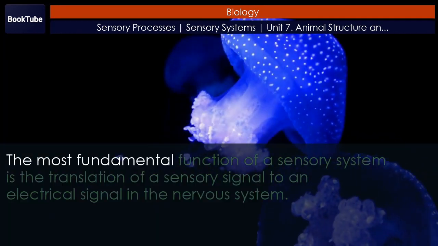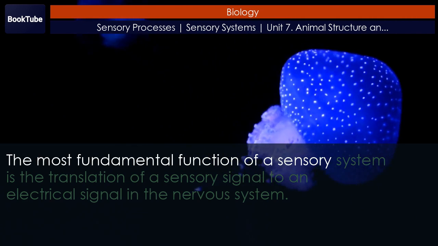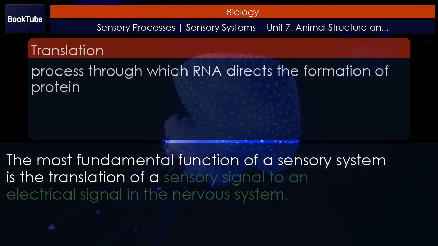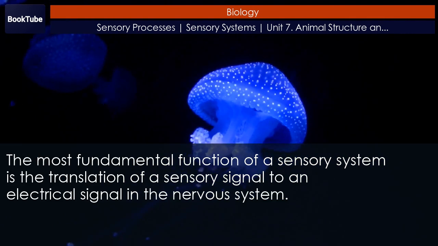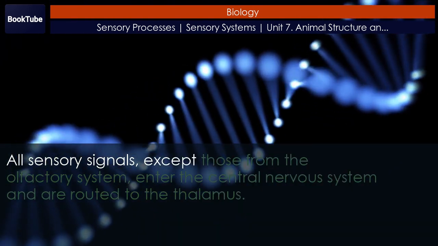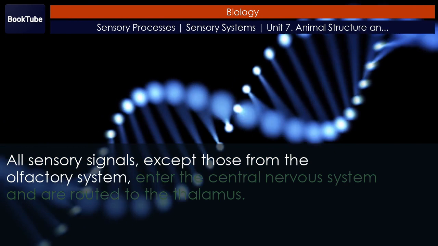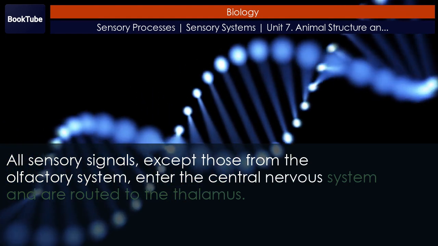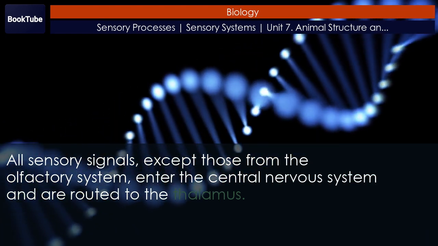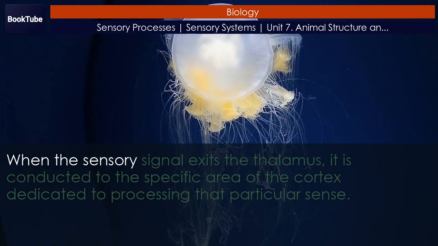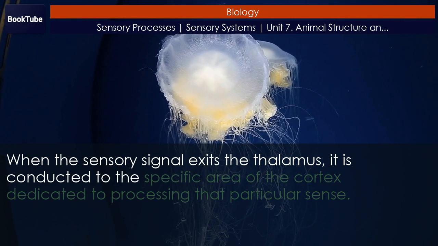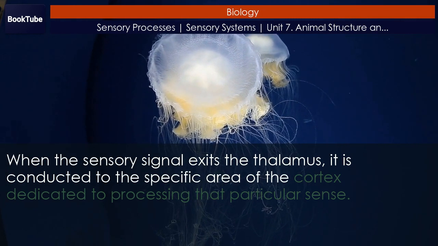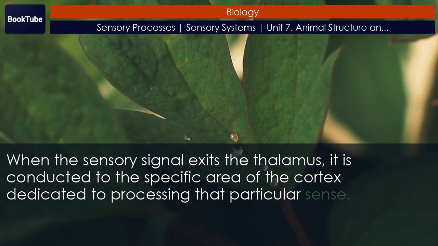The most fundamental function of a sensory system is the translation of a sensory signal to an electrical signal in the nervous system. All sensory signals, except those from the olfactory system, enter the central nervous system and are routed to the thalamus. When the sensory signal exits the thalamus, it is conducted to the specific area of the cortex dedicated to processing that particular sense.